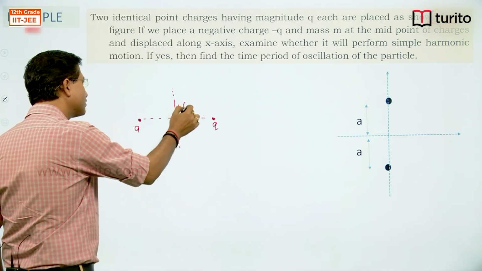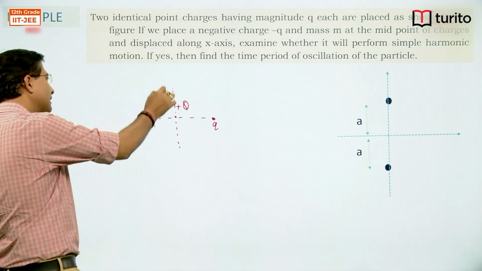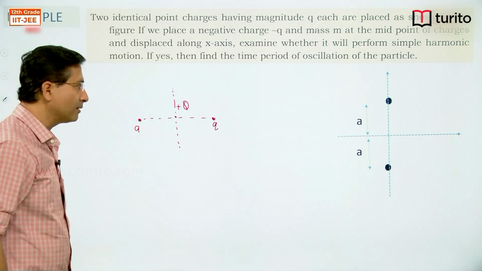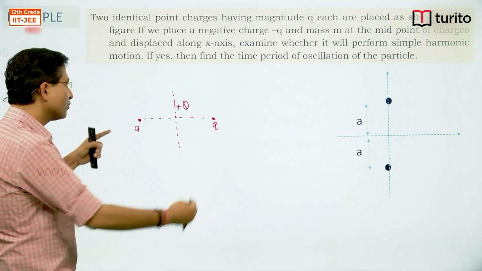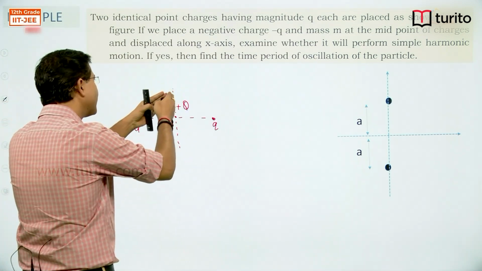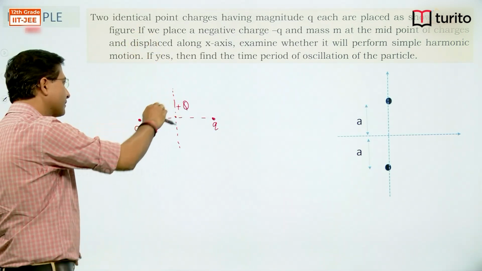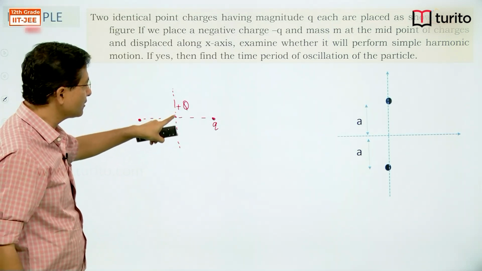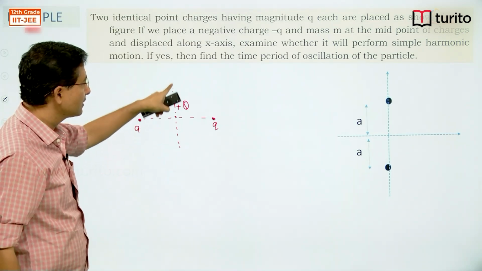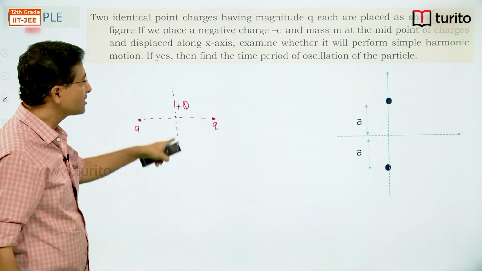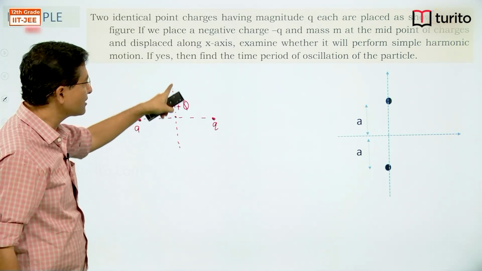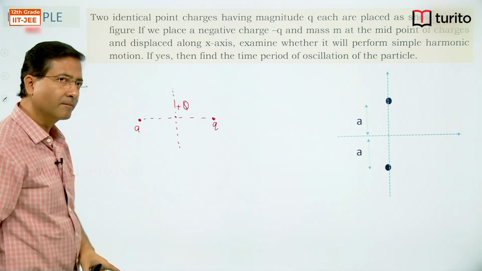If I take some plus q charge here and displace it in this direction, that is unstable equilibrium, because when we displace it, both the charges will exert force and the particle will go in the same direction. It won't have any tendency to get back, right? So for this positive charge, this point is unstable equilibrium for this movement.